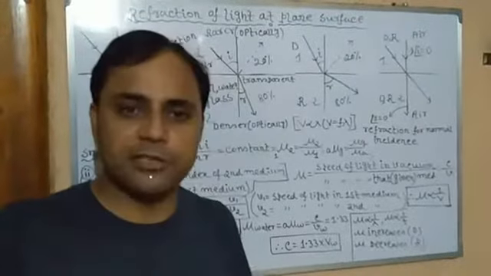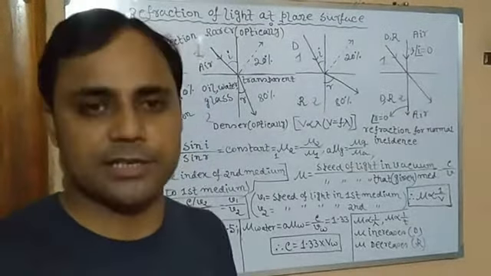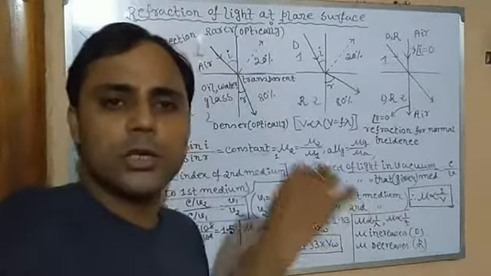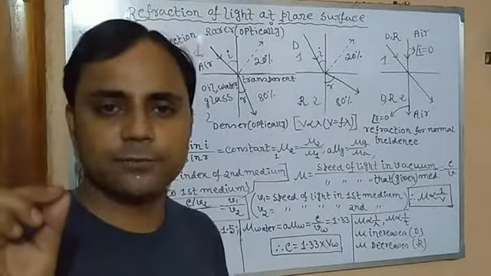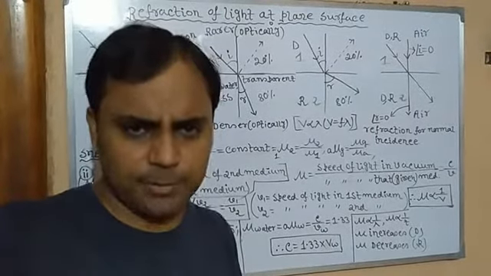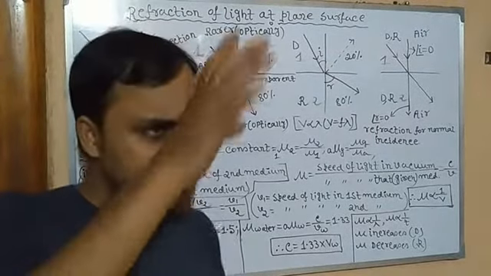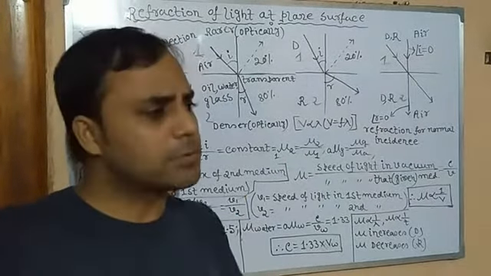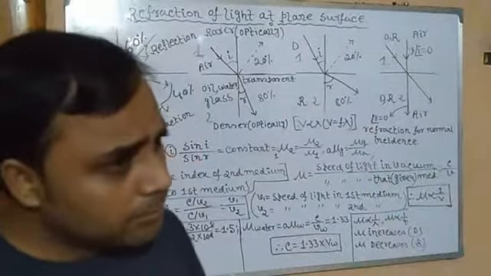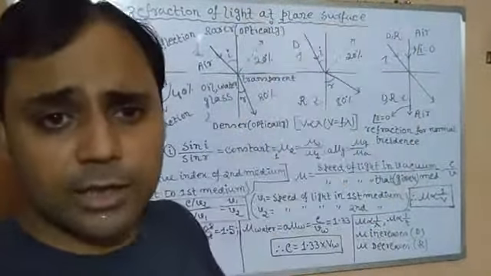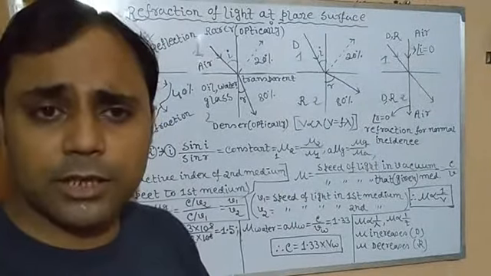Frequency is not going to be changed. Frequency always remains unchanged, since it is generated at the source. Source is always unchanged. It is just like everybody's surname. Surname is not going to be changed. It is the family network. My surname is Banerjee. Why? Because my father's surname is Banerjee. My grandfather's surname was Banerjee. Forefather was Banerjee. Okay. My daughter's surname is Banerjee.